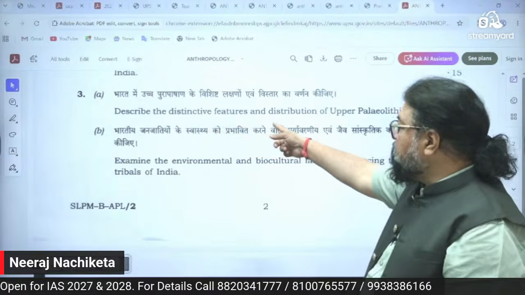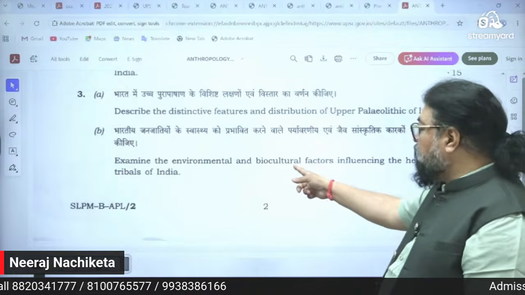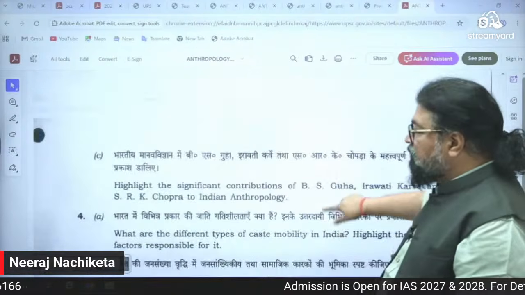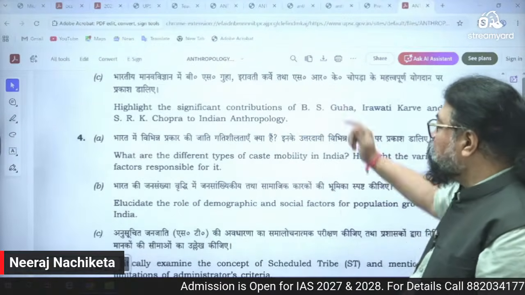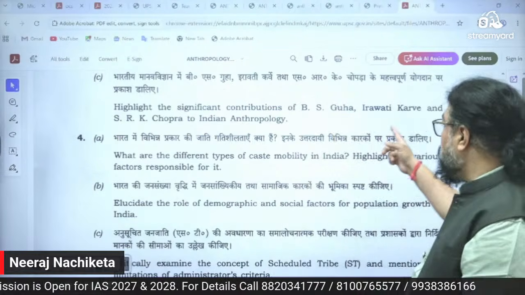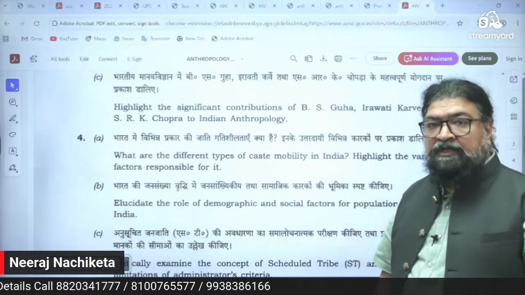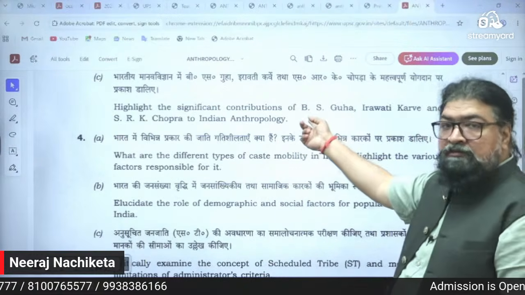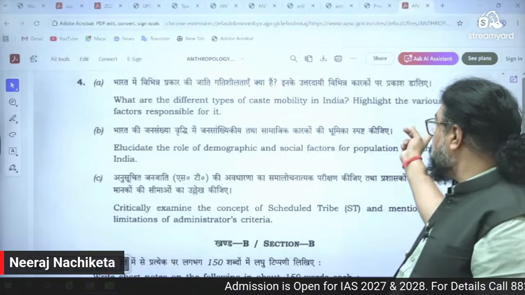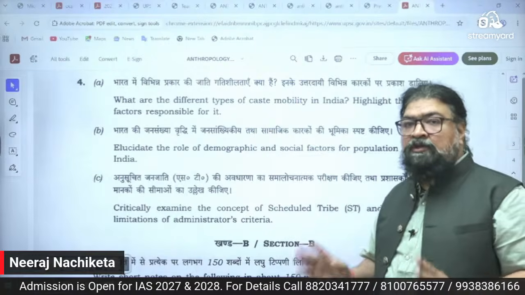Describe the distinctive features and distribution of Upper Paleolithic of India. Examine the environmental and biocultural factors influencing the health of tribals of India. So you can see here, highlight the significant contribution of B.S. Guha. So now these are anthropologists, Indian anthropologists, right? B.S. Guha, Irawati Karve, and S.R.K. Chopra to Indian anthropology. Their contributions. Direct question, thinkers, right? Same here. See, what are different types of caste mobility in India. Highlight the various factors responsible for it. All this you are going to learn in the subject.